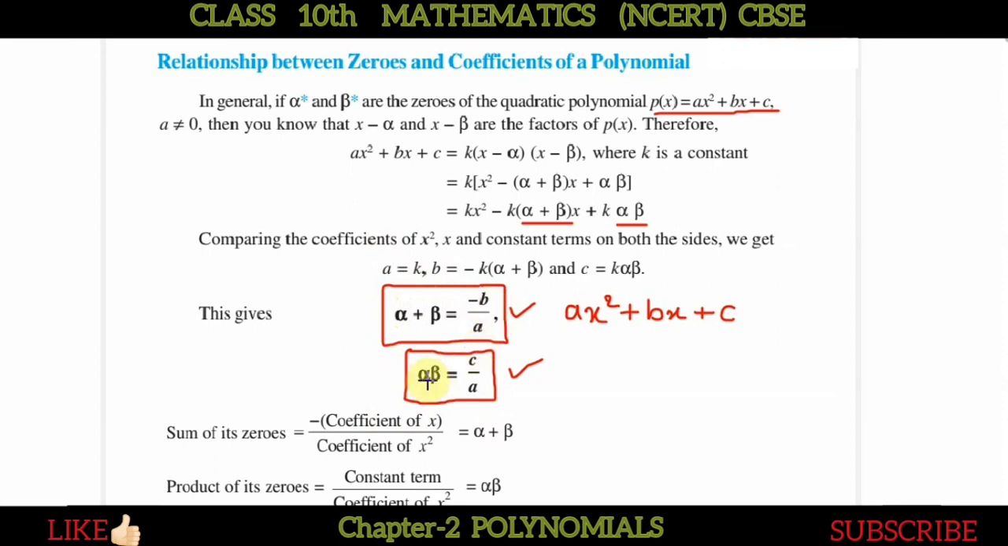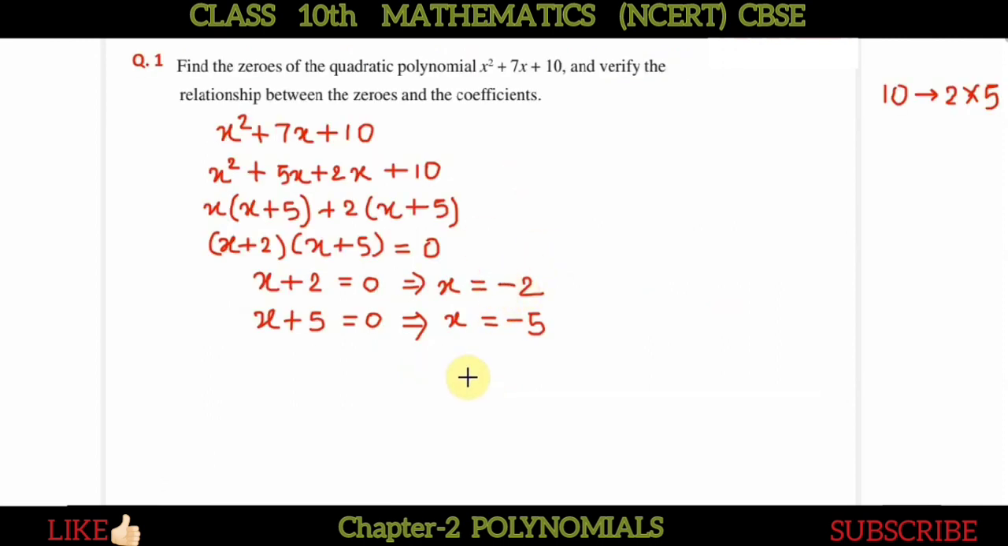This relationship you have to verify, that sum of zeros should come out to be minus b by a and product of zeros should be equal to c by a. This relationship we have to verify. So how will we verify? We have these zeros, and obviously this one is your alpha and this is your beta. So two zeros are there.